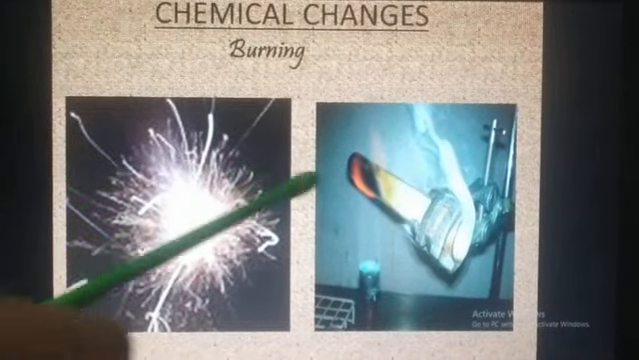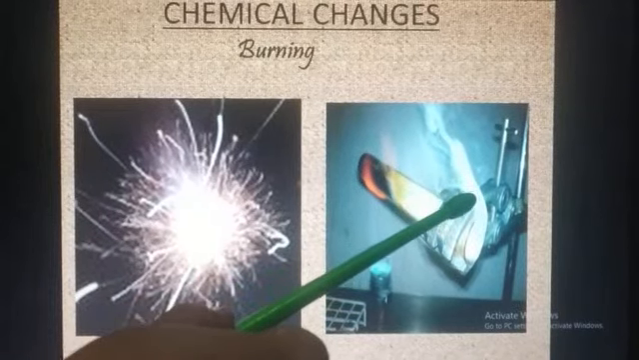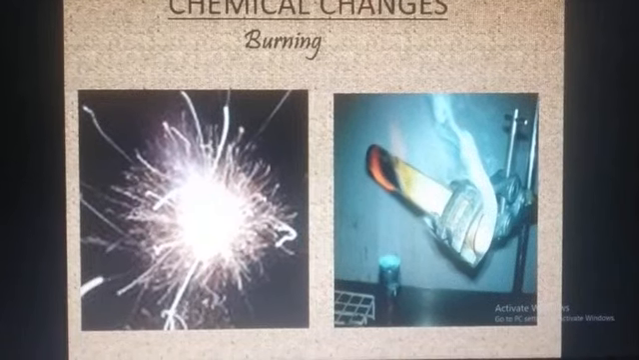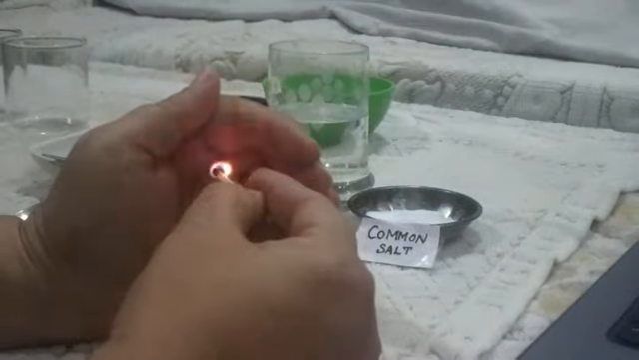Other examples of chemical changes include burning. Burning is always a chemical change. It releases heat and light energy and results in the formation of new substances. Students, burning of a candle, which I am going to show you now, is an example where both physical as well as chemical changes take place.